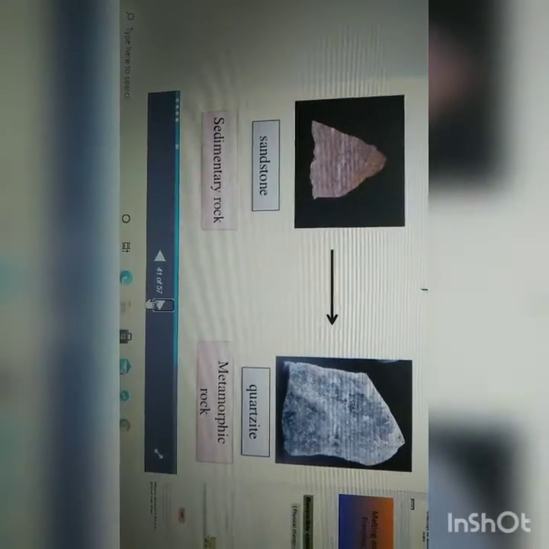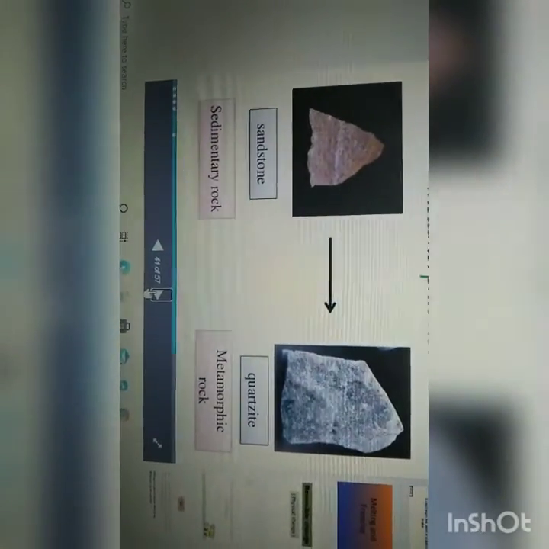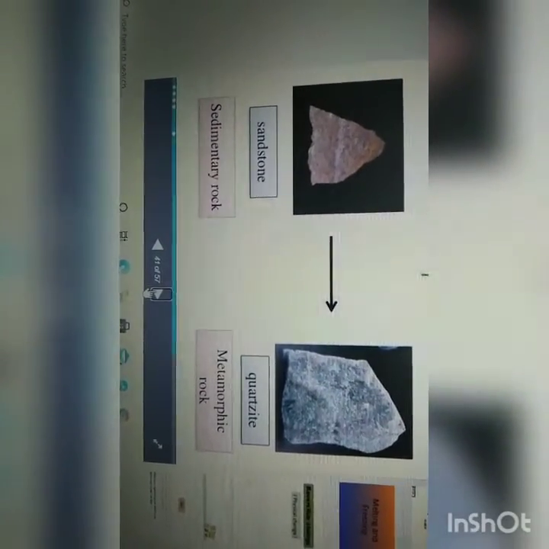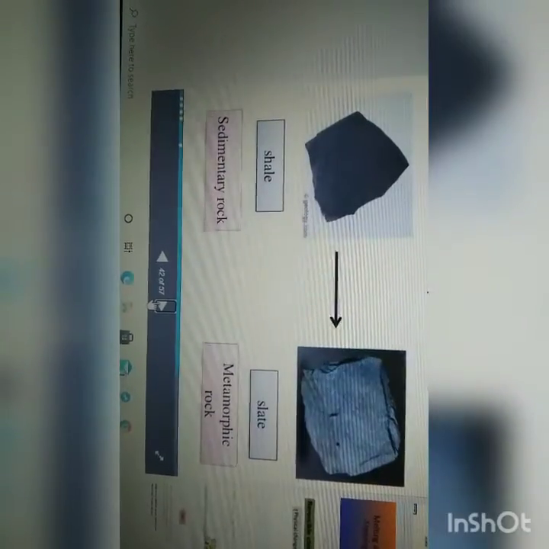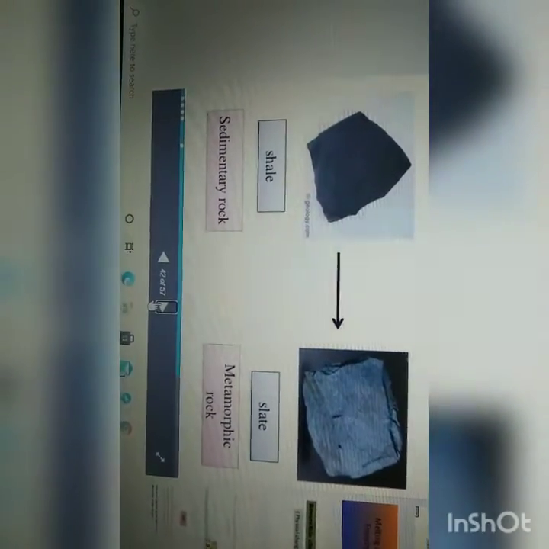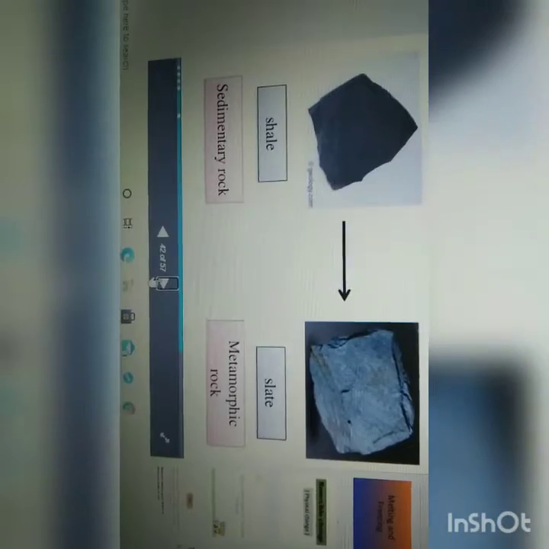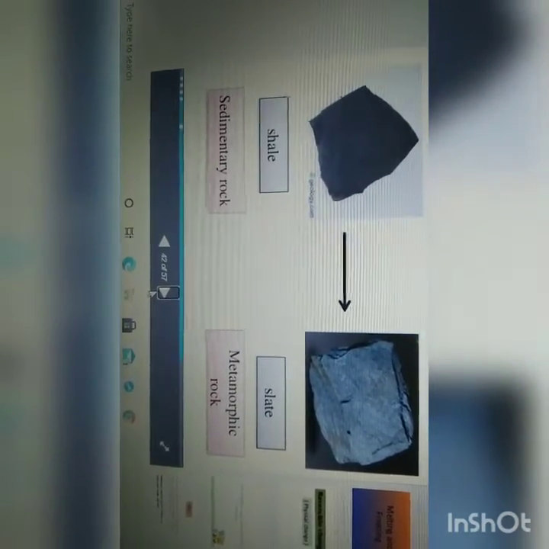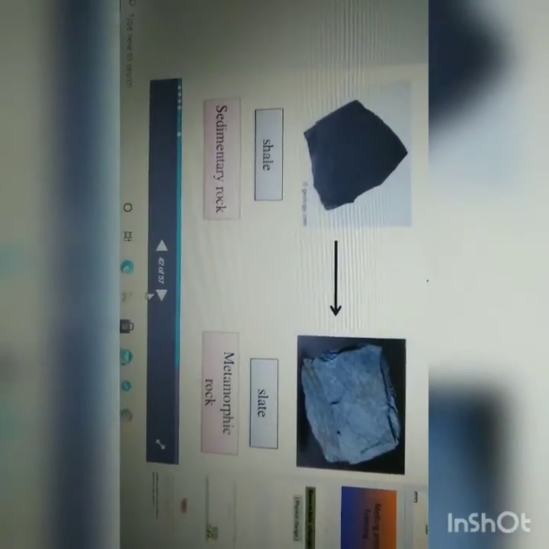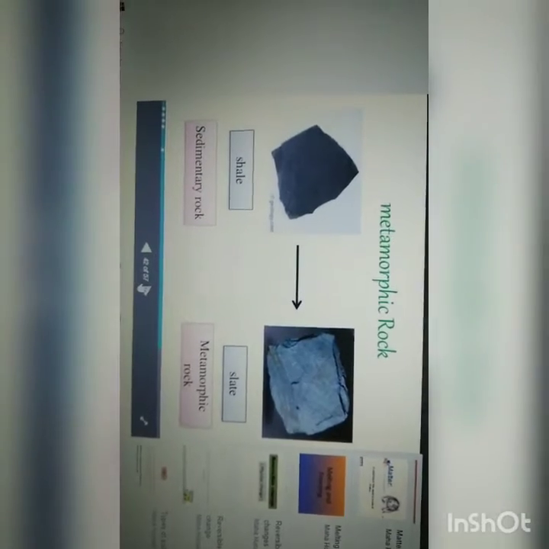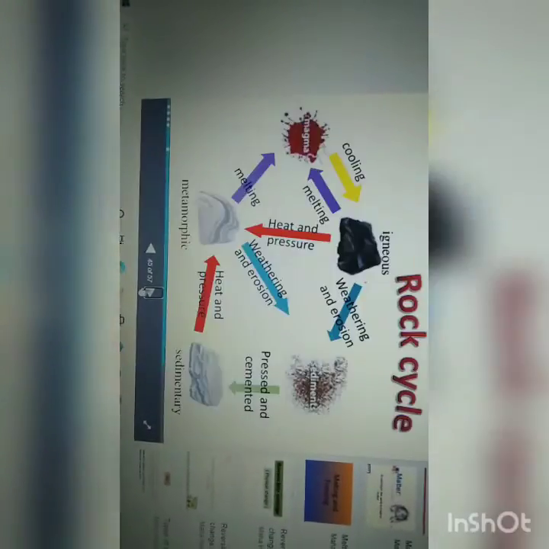Sandstone is also a sedimentary rock. It becomes quartzite, a metamorphic rock. Shale is a sedimentary rock. It becomes slate, a metamorphic rock. So metamorphic rocks are formed by other rocks through extreme heat and pressure.